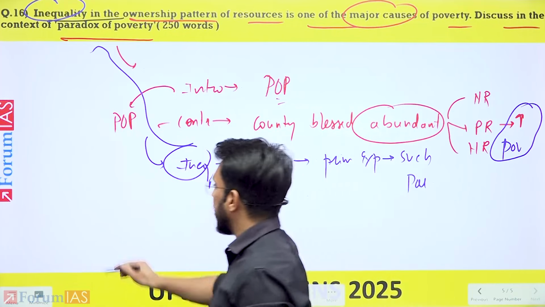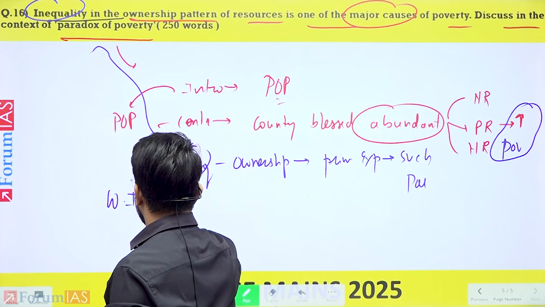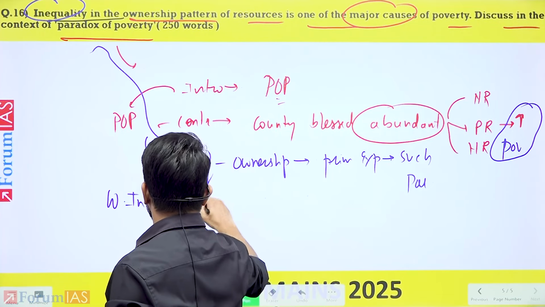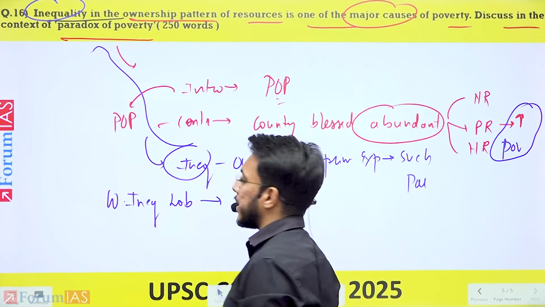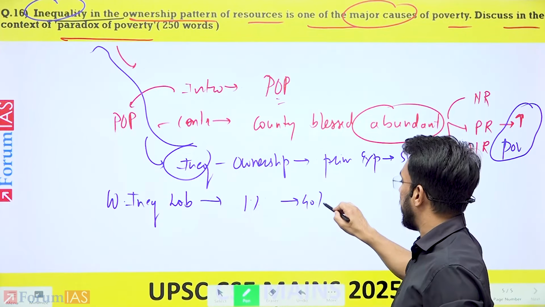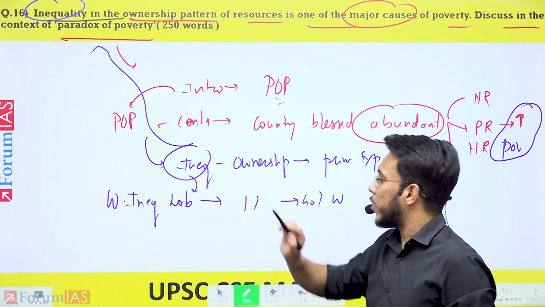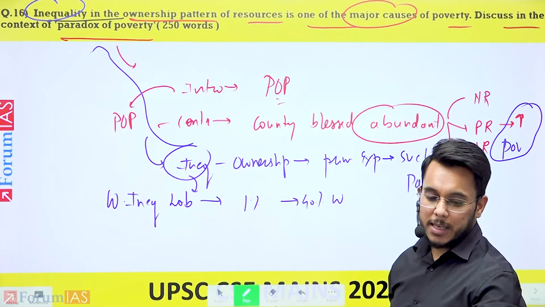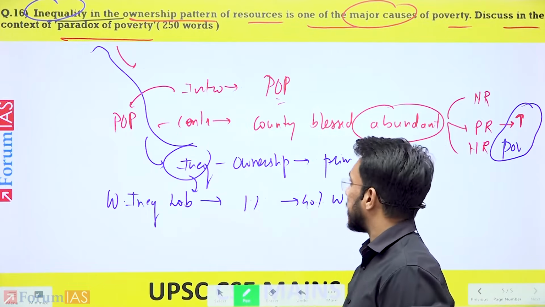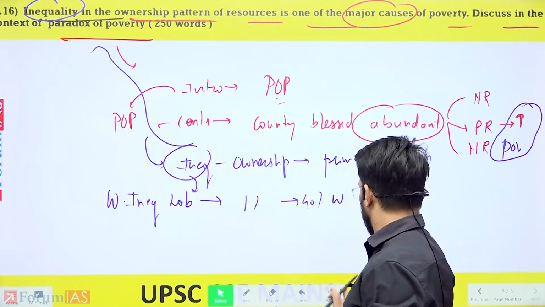So basically, according to the World Inequality Lab, 1% of people in India hold 40% of wealth, which showcases the inequality that exists in India. Clear?